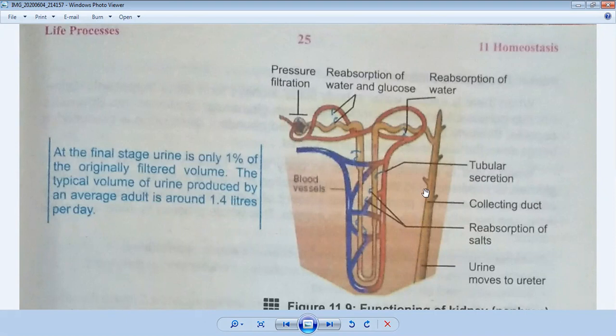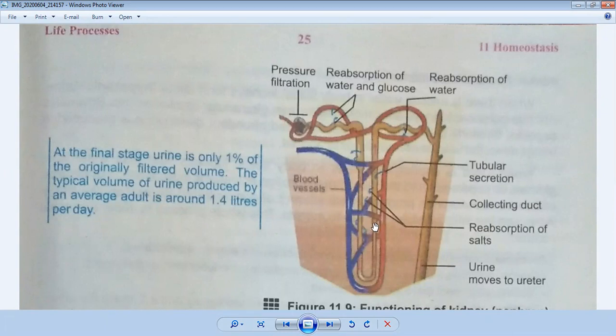So these are the three steps. I'm repeating it again. The first step is pressure filtration, which happens only in renal corpuscles, glomerular capillaries, and Bowman's capsules. After that, reabsorption of water and glucose happens in the renal tubules, and the first part is called the proximal convoluted tubule. Here, reabsorption of water and glucose happens. After that, it comes to the next step. We are discussing the second step of reabsorption. Then the second part of the nephron comes, which is called the loop of Henle.